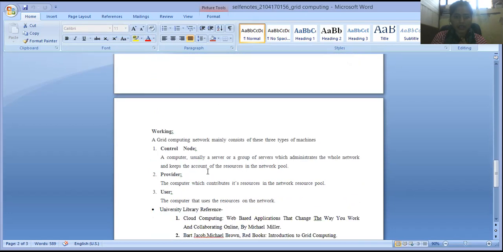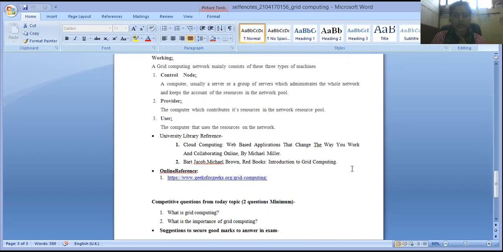Now coming to the next point, which is the working. In the diagram, you can see there are multiple elements in the working, that is, how grid computing works. What elements are involved in performing this processing? A grid computing network mainly consists of three types of machines: first is the control node, second is the providers, third is the user.